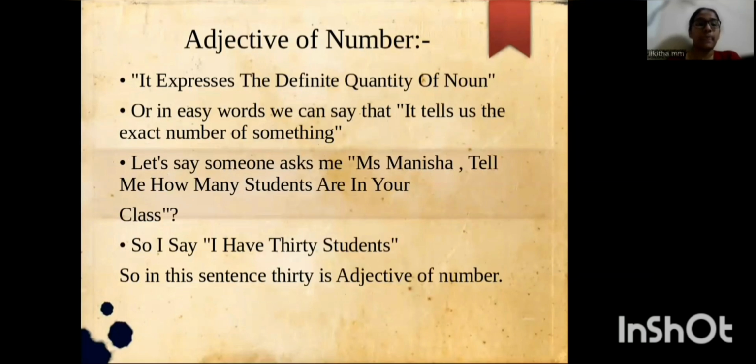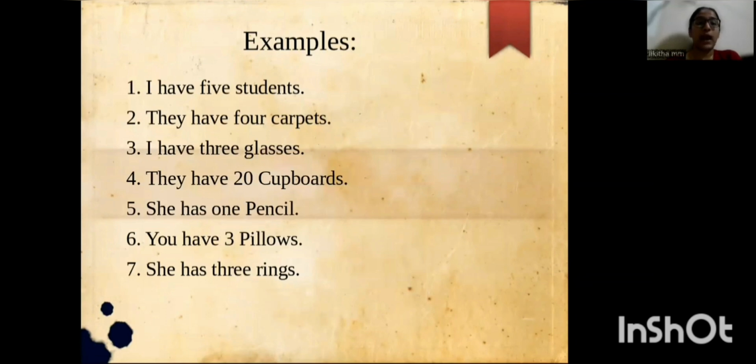Adjective of number. It expresses the definite quantity of a noun. Or, in easy words, we can say that it tells us the exact number of something. Let's say someone asked me, Miss Manisha, tell me how many students are in your class? So I say, I have 30 students. So in this sentence, 30 is an adjective of number. Some more examples here. I have 5 students. I have 4 carpets. I have 3 glasses. They have 20 cardboards, etc.